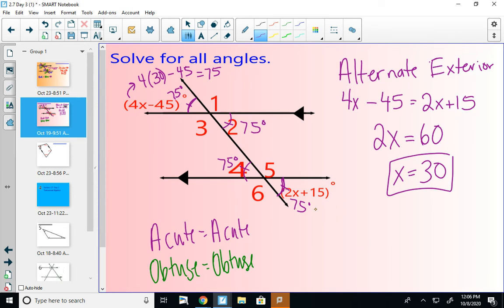And then we just have to find one of the obtuse angles and we'll know them all. I'm going to use the fact that angle 1 and angle 2 are a linear pair. They're supplementary. So to find angle 1, I would do 180 minus 75 gets me 105. And then I know all of the other obtuse angles in this picture.